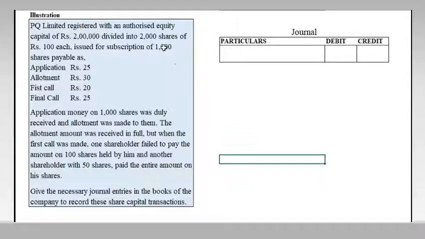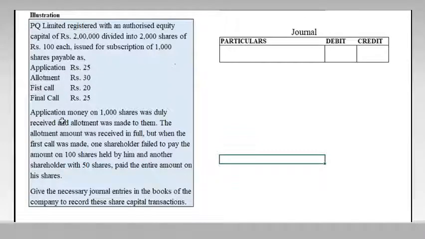Apart from these 1000 shares, shareholders have to pay in the form of application rupees 25, allotment rupees 30, first call rupees 20, final call rupees 25. So this is the form on which shareholders have to make the payment toward these shares.